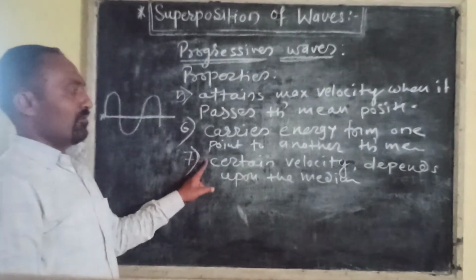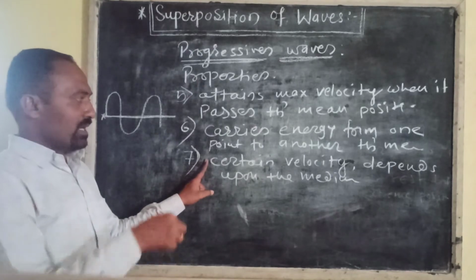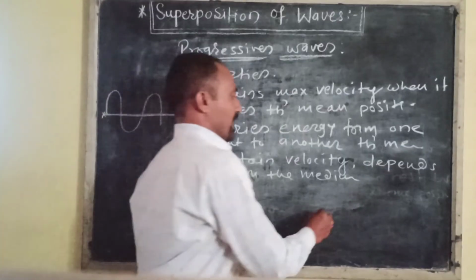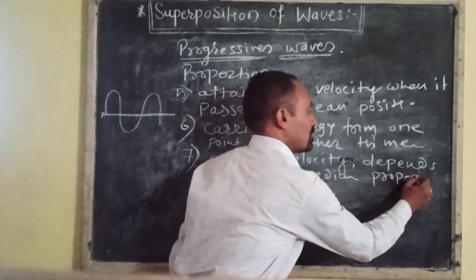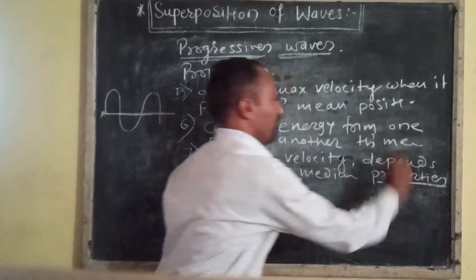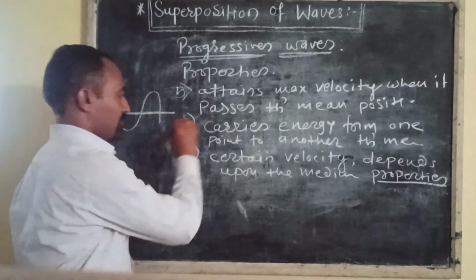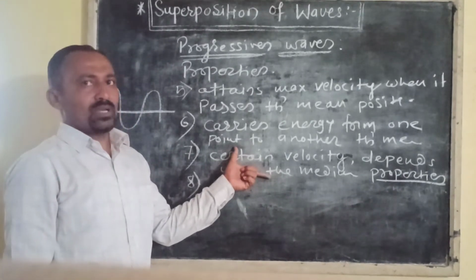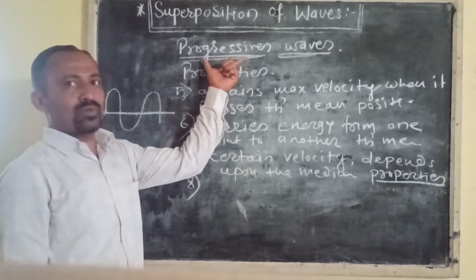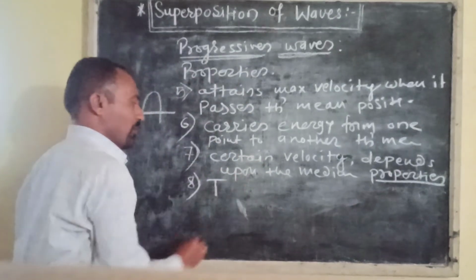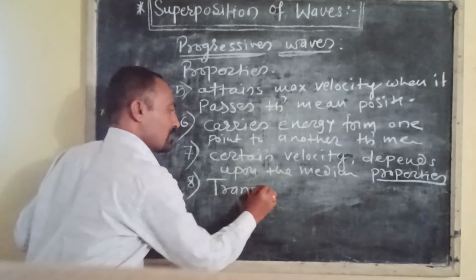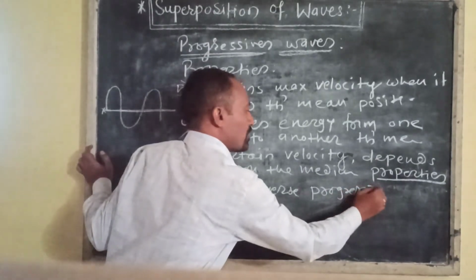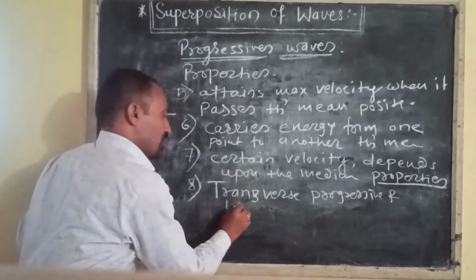Means when a wave propagates through the medium, it attains a certain velocity, and that velocity depends upon the properties of the medium. The next property is that the waves are of two types: transverse progressive waves and longitudinal progressive waves.